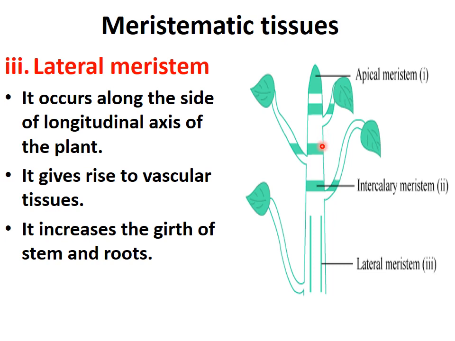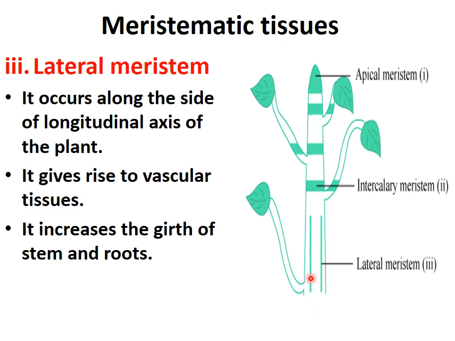Okay, this is the side axis. This is the longitudinal axis of the plant. So along this axis, the lateral meristem is found. See the diagram? This is lateral meristem, which is present along this side axis of the plant. And this type of meristematic tissue gives rise to vascular tissues. Okay.